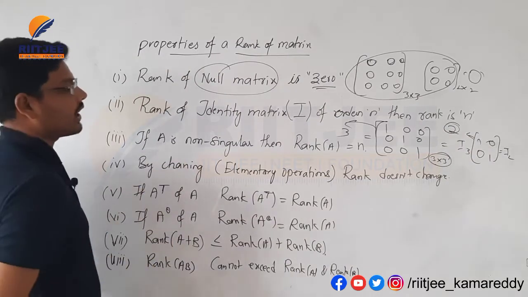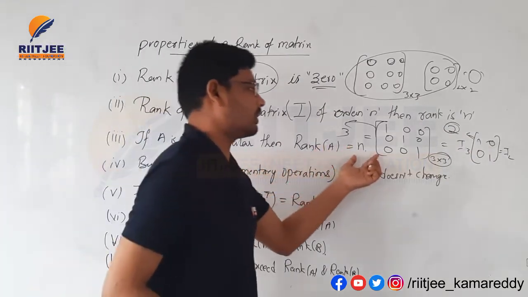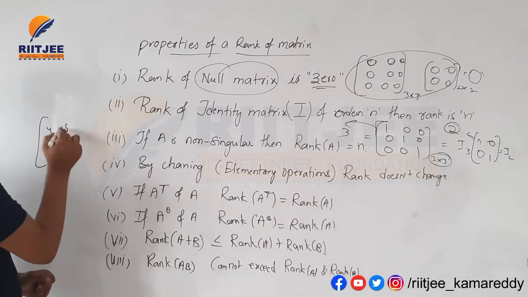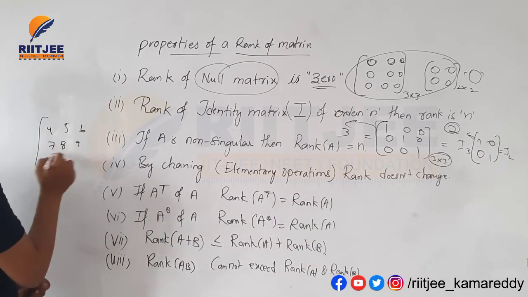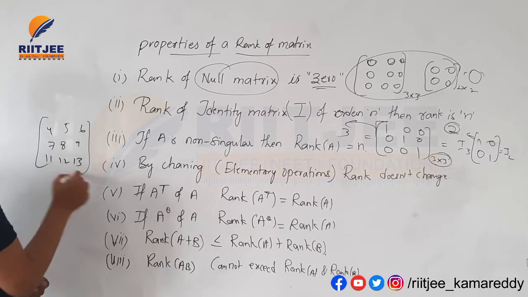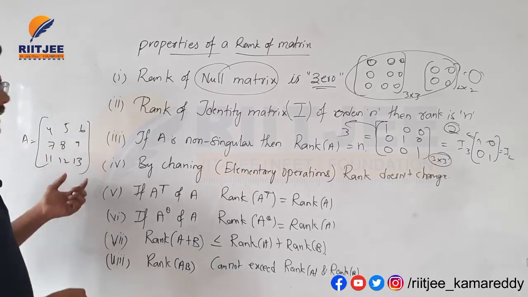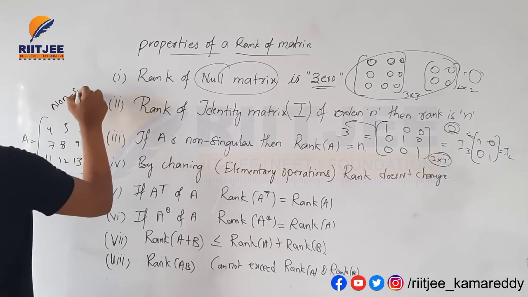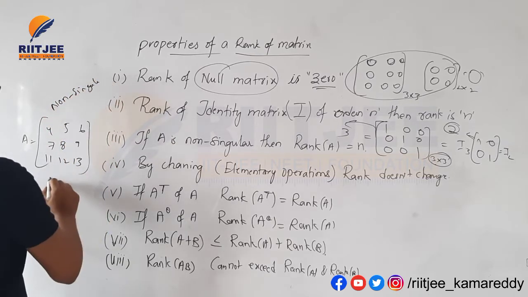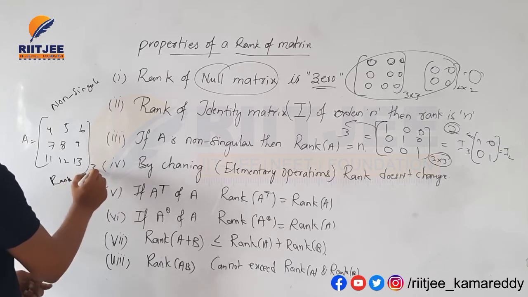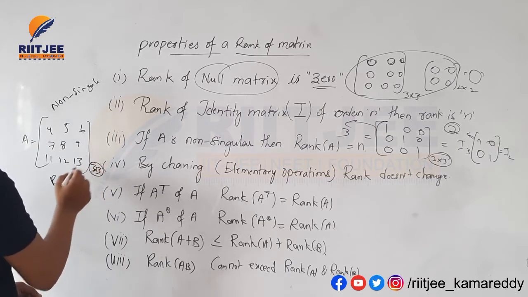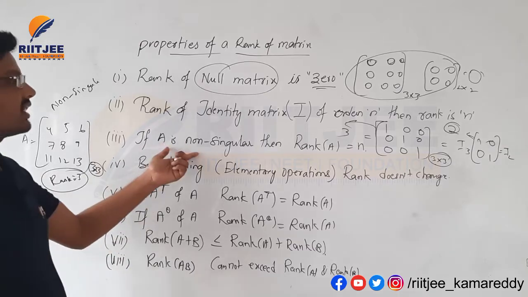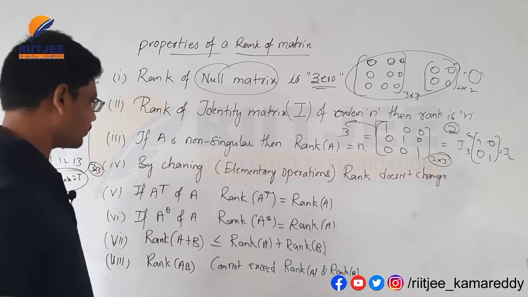If A is non-singular, then the rank of A is equal to the order of that particular matrix. If I am taking any matrix 4, 5, 6, 7, 8, 9, 11, 12, 13, for example, this matrix is non-singular. For this matrix, the rank is directly the order of this matrix. Here the order of the matrix is 3, so the rank of the matrix is also 3 here. This is all about property number 3.